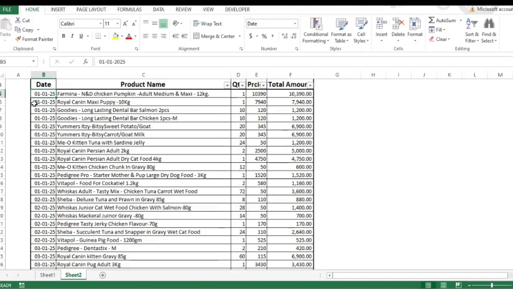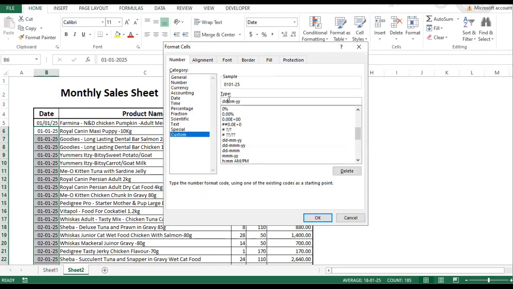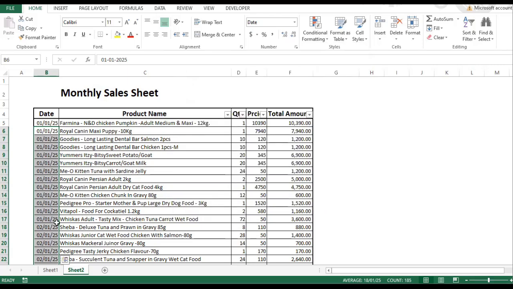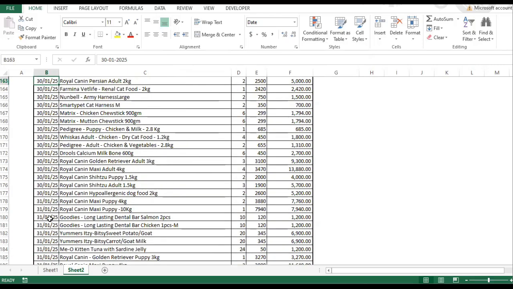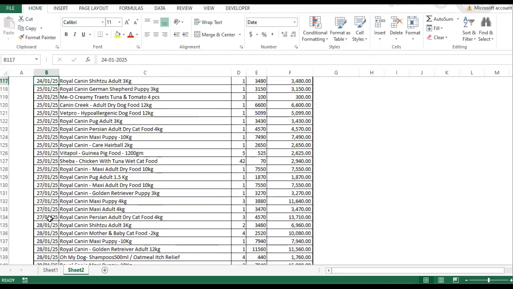Go to Custom and here you will change the hyphen to slash and then press OK and you'll see the date format has been changed. Like this you may change dates to any required formats.